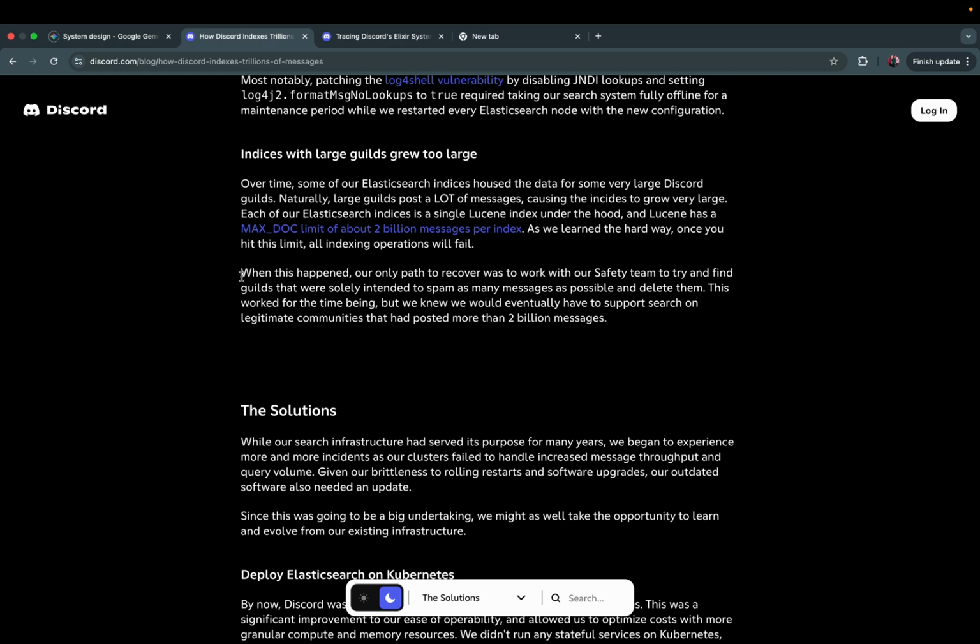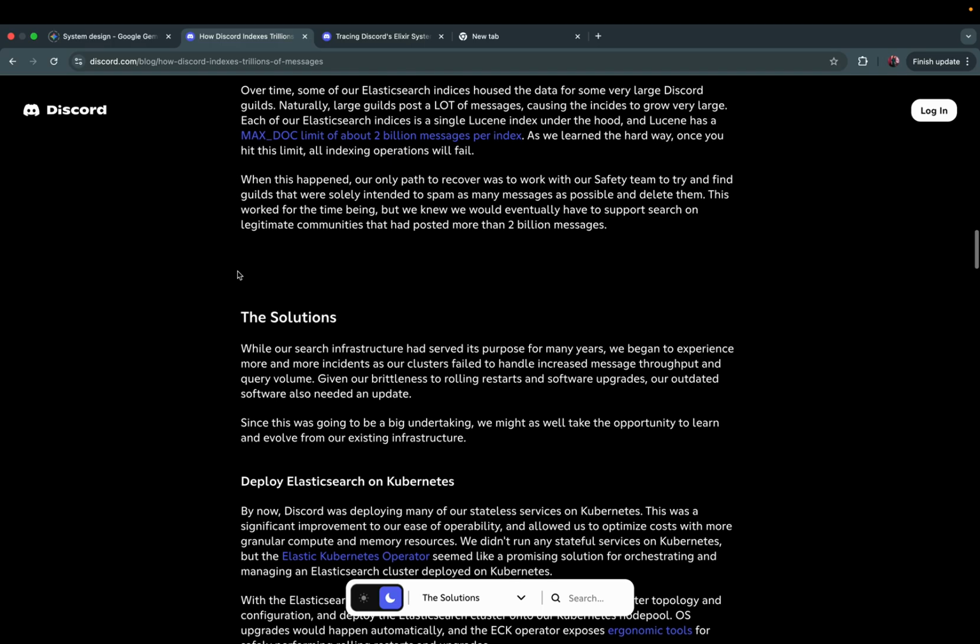When this happened, our only path to recover was to work with our safety team to try and find the guilds that were solely intended to spam as many messages as possible and delete them. This worked for the time being, but we knew that we would eventually have to support search on the legitimate communities that had posted more than 2 billion messages.